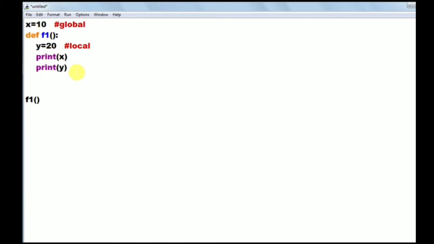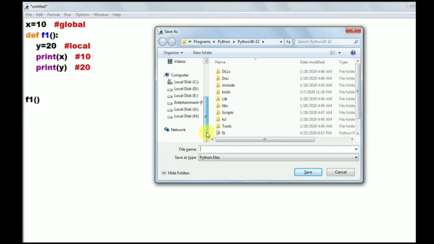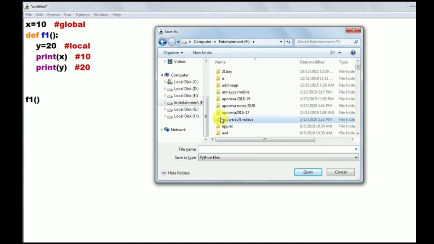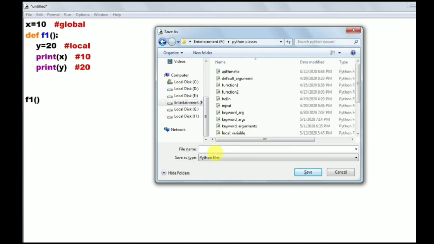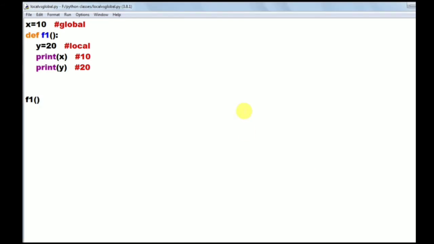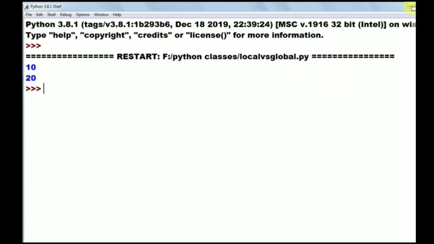Print x means it will print the global value, that is what? 10. Print y means what will it print? It will print the local value. What is that one? 20. Okay, I want to run this, so before that, save this program. I am saving this in the F drive in our folder, Python classes folder, with the name local versus global. Save it. Now I am running this program. Observe the output. Output it printed as 10, 20.